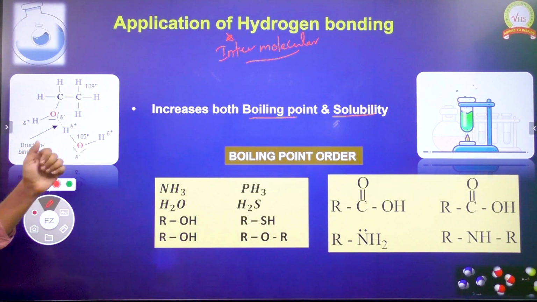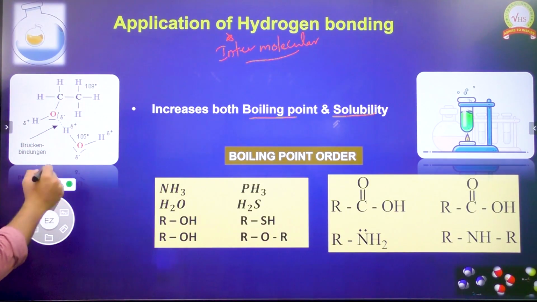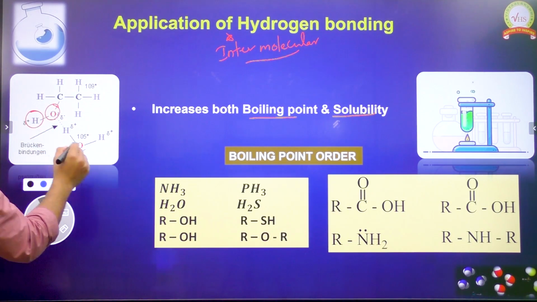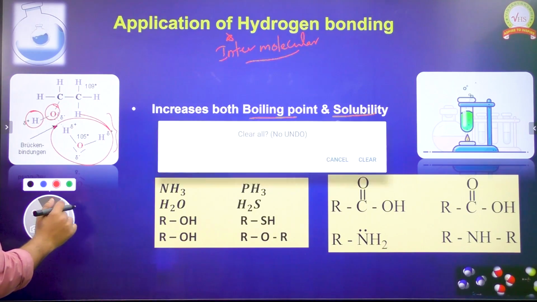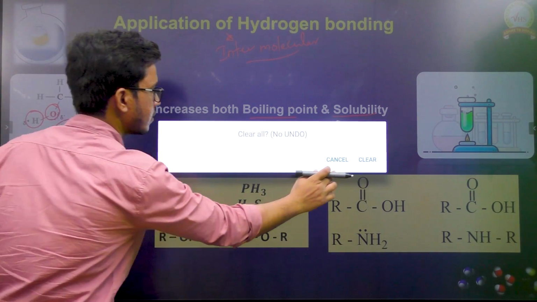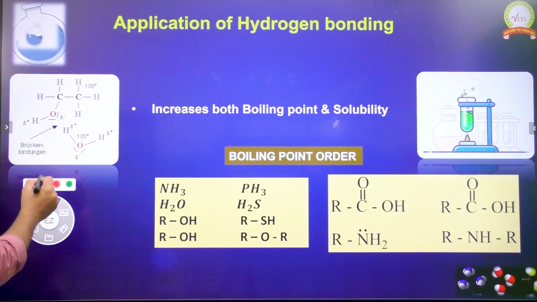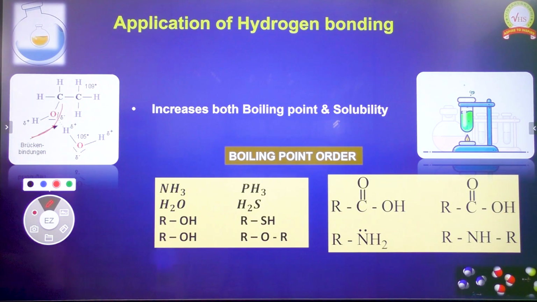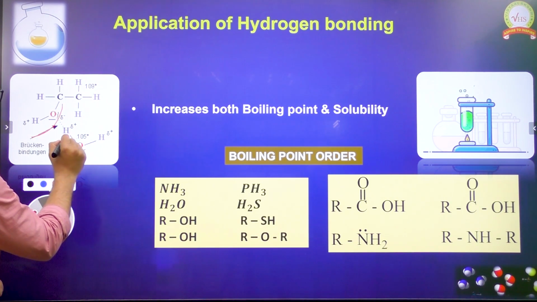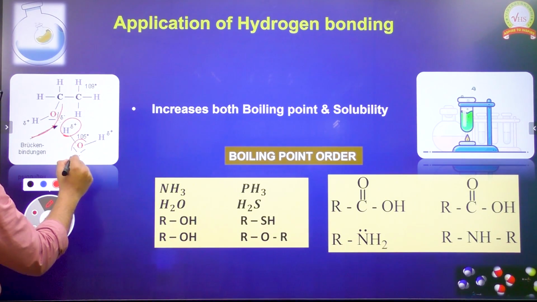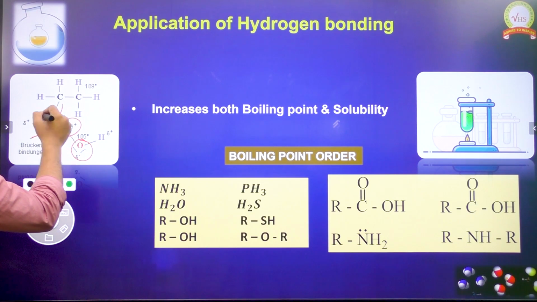If you take this image, this is an alcohol and this is a water molecule, H2O. In the alcohol, oxygen is there. In the water, hydrogen gets a partial positive charge and oxygen gets a partial negative charge, and in the alcohol the same thing happens.